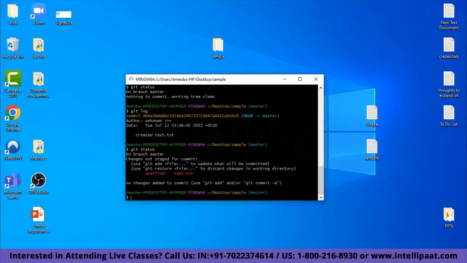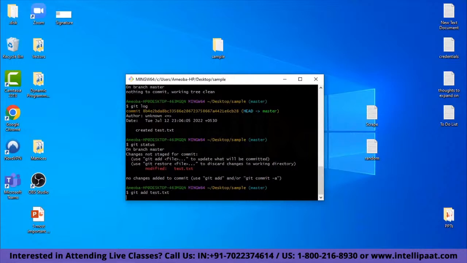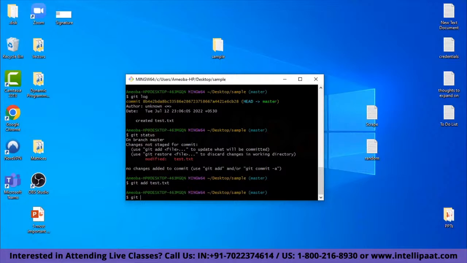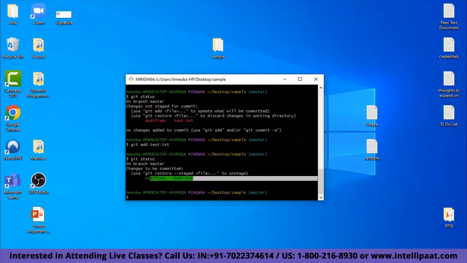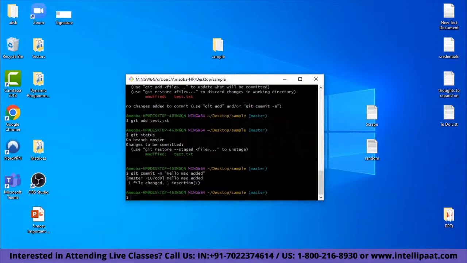So now I will add my text file to the staging area again by using the git add command, test.txt. I'll hit enter and I'll see my git status. So it is in the staging area right now. And then I'll use the git commit command to commit my modified text file, which says hello. Git commit -m, and I will have to provide a message, and I'll type hello message added, and the commit was successful, which says one file changed.